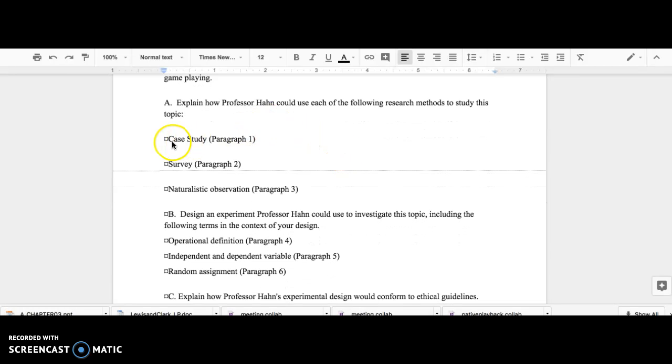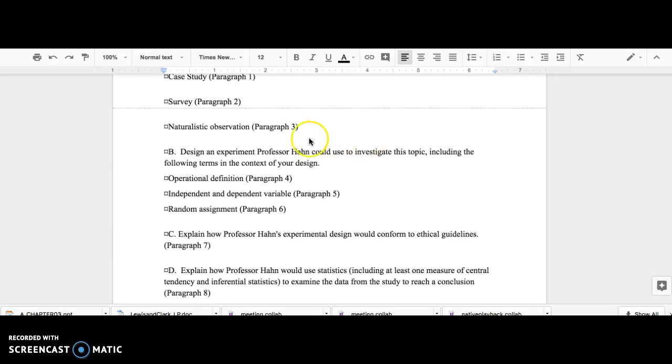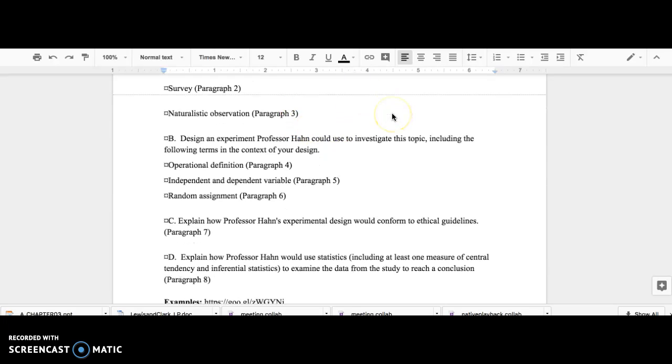So first you need paragraph 1. So indent it, label A, paragraph 1, case study. I want you to define what a case study is, and then I want you to explain how a case study could be used in Professor Han's research. Paragraph 2, indent. Define what a survey is, and then explain what type of survey or how you can conduct a survey on Professor Han's experiment. Paragraph 3, define what naturalistic observation is, and then explain how this could be used in this experiment.